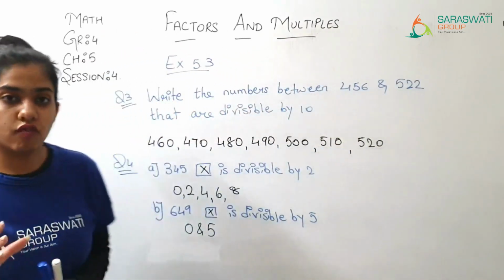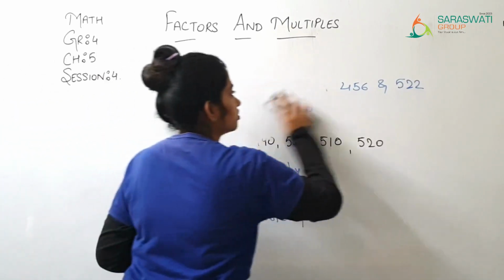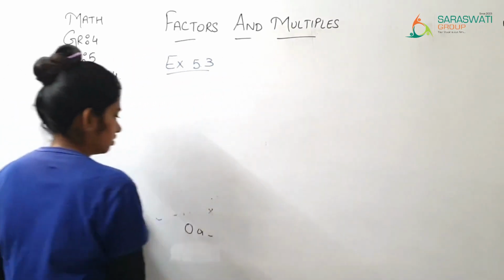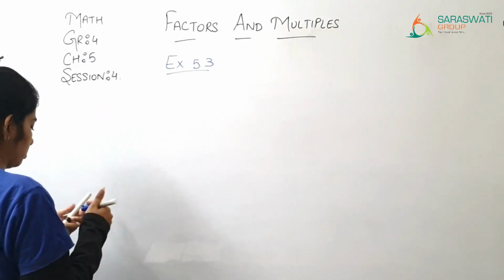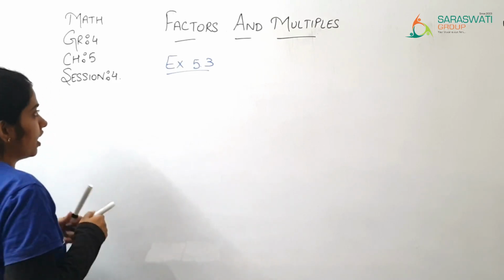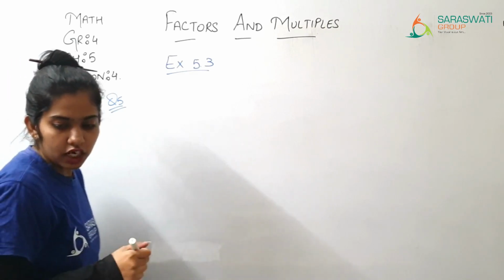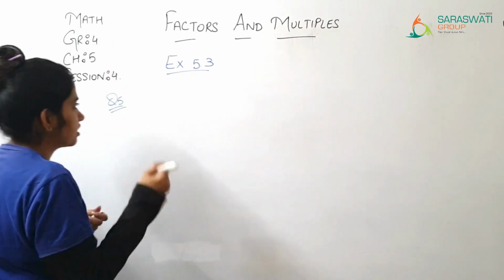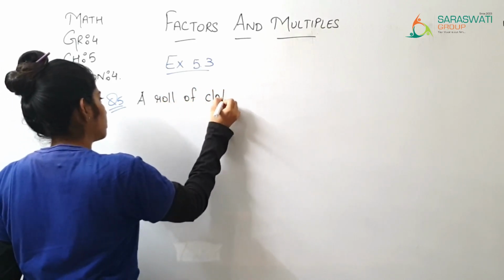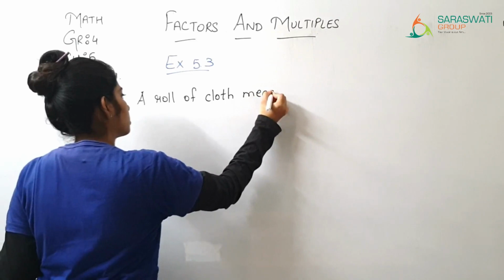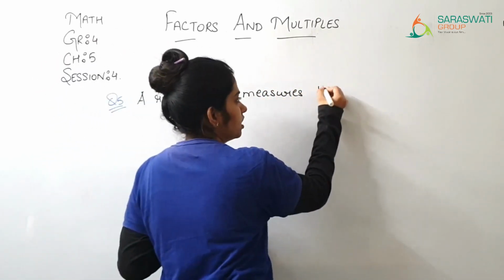Now question number 5, that is a roll of cloth measures 175 meter.